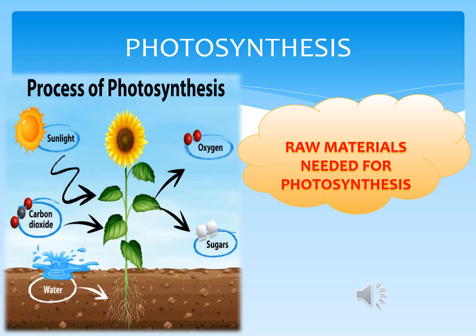During the process of photosynthesis, first, there is absorption of sunlight energy by chlorophyll. Second, conversion of light energy into chemical energy and splitting of water into hydrogen and oxygen by light energy. Third, reduction of carbon dioxide by hydrogen to form carbohydrates like glucose by utilizing the chemical energy.